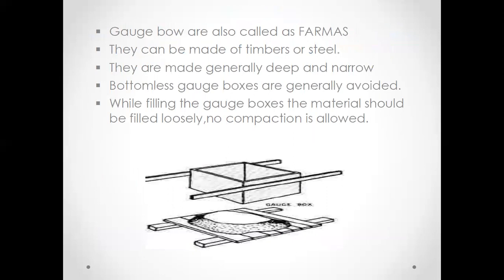Here you can see a picture of a gauge box. This is also called a farma. It is basically made of timber or steel. If it is made of timber, then a portion of the fine aggregate can get stuck in the joints of timber in the corners. So it can reduce the quantity of material which we are going to mix in the concrete. In case of steel, it does not happen like that. Bottomless gauges are generally avoided.